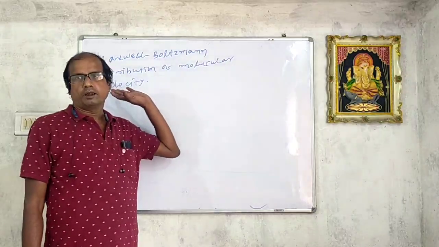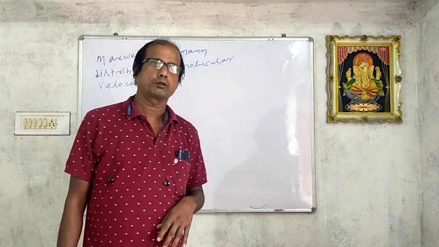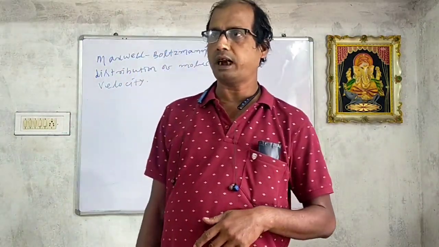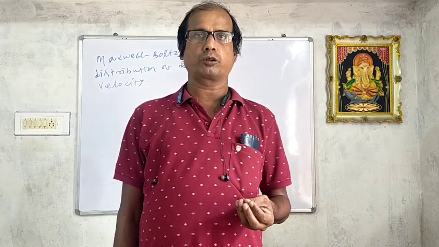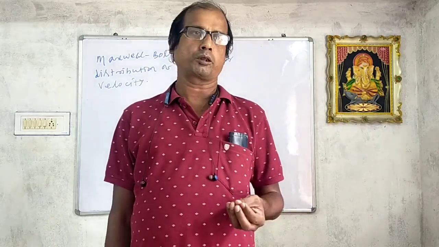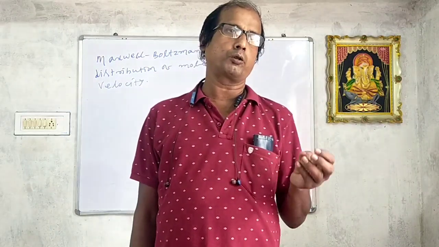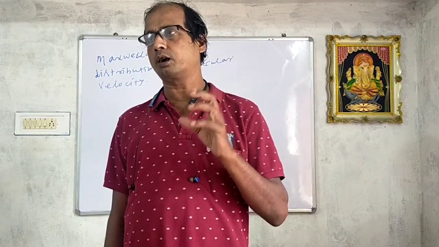Now see, there are a large number of molecules present in a gas. The velocities of the molecules are different. There may be a group of molecules possessing a particular velocity. Suppose we take 100 molecules.